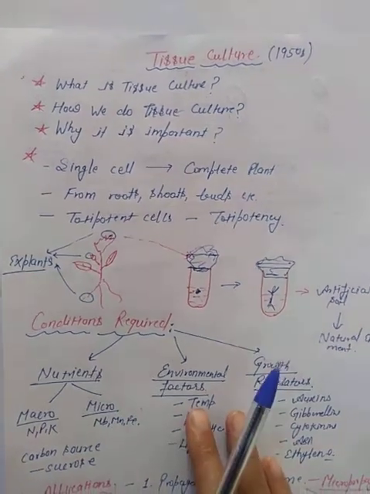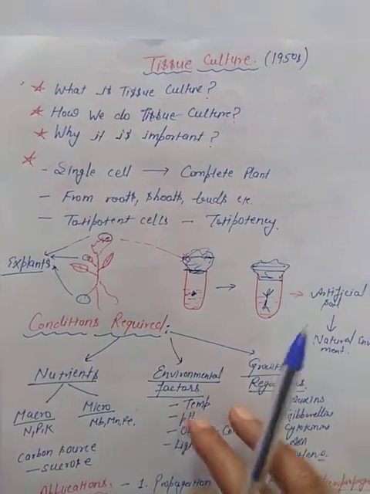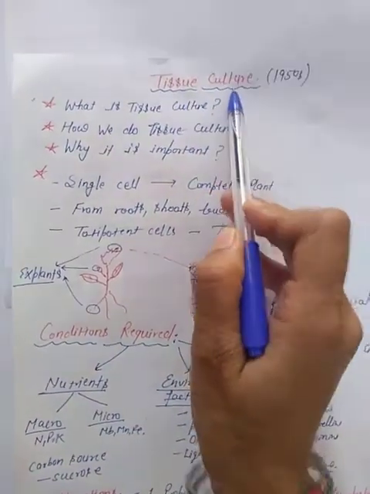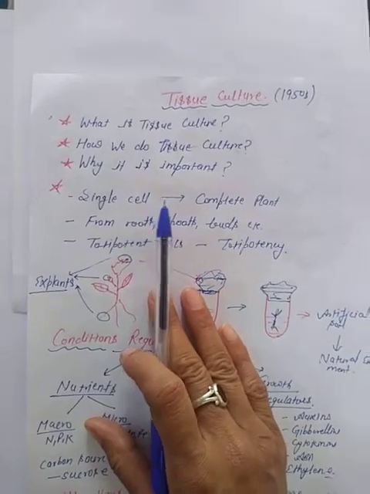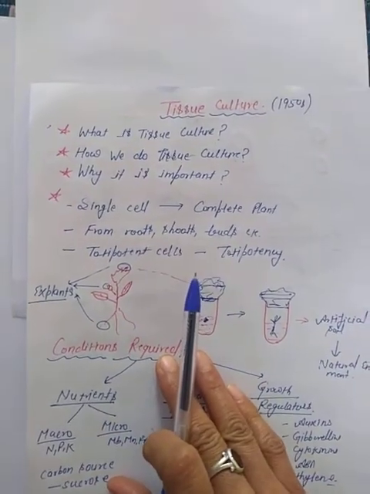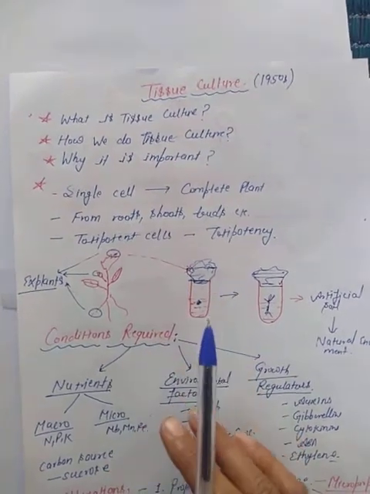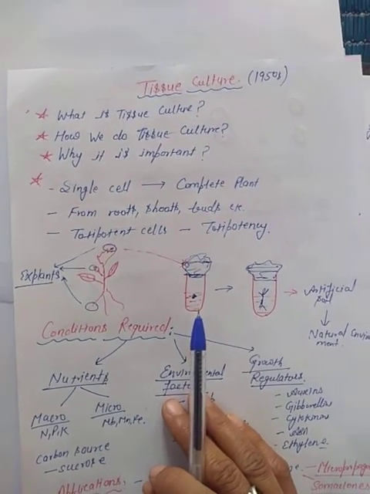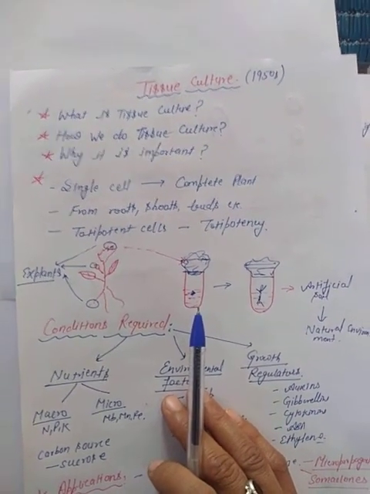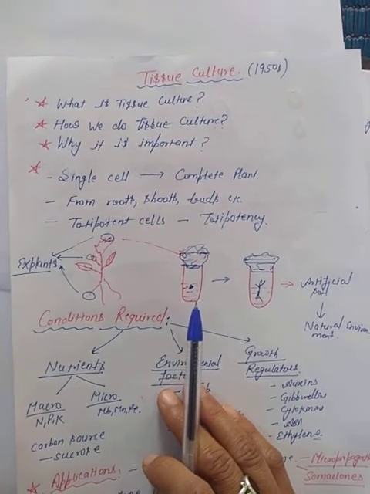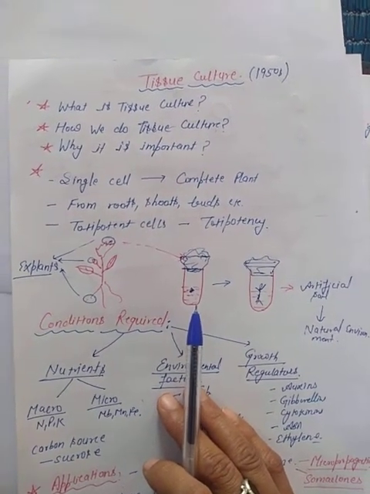Good morning, students. Today I will start a new topic, tissue culture. This is the last topic of this chapter, strategies for enhancement in food production. In this chapter we have discussed all the strategies by which food production can be enhanced, and you know